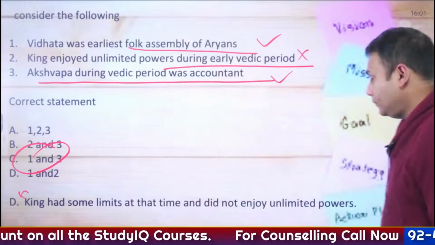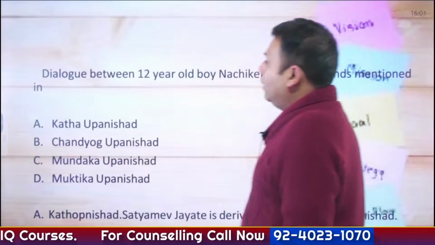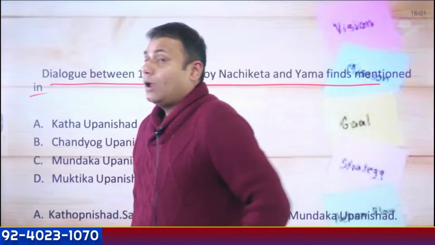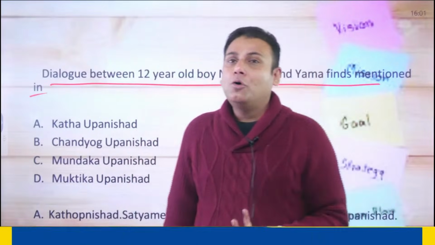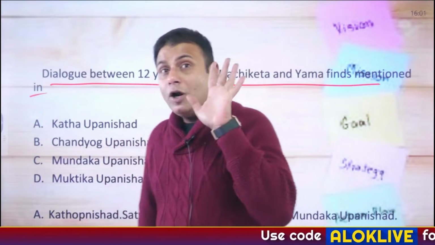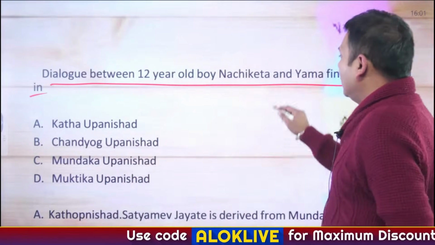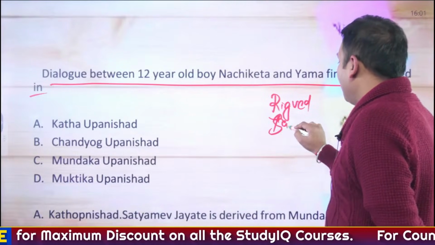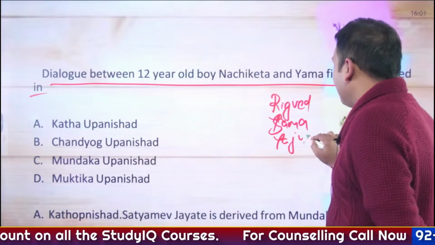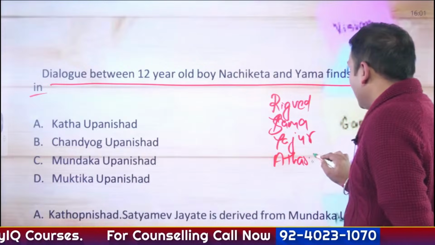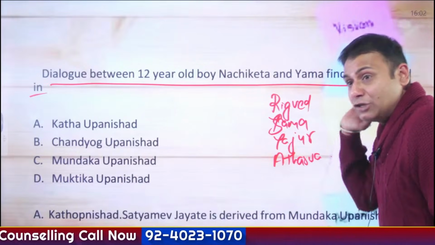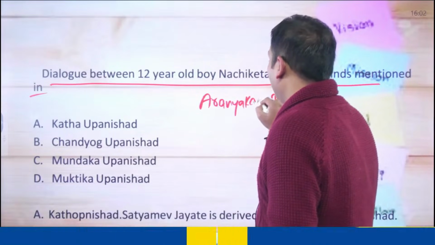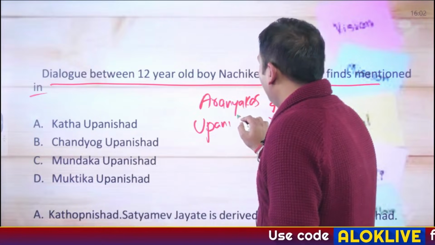Moving ahead. As I've told you, this question has been asked in the UPSC examination. Upanishad. Now, what is the meaning of the word Upanishad? See, what points do you need to focus on in Vedic civilization? Rig Ved, Samved, Yajurved, Atharva Ved. Then study the Brahmanas associated with these Vedas. Then focus on the concept of Aranyakas. Aranyakas means forest book. Then focus on the concept of Upanishads.